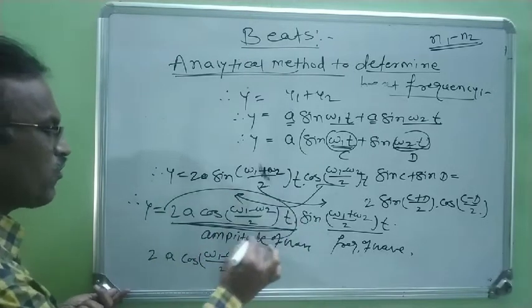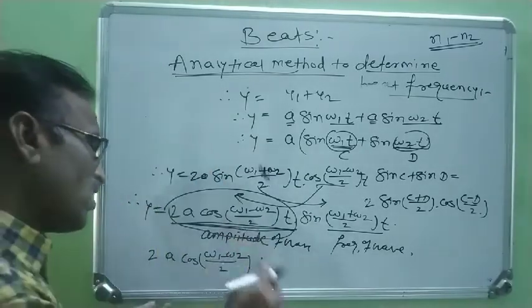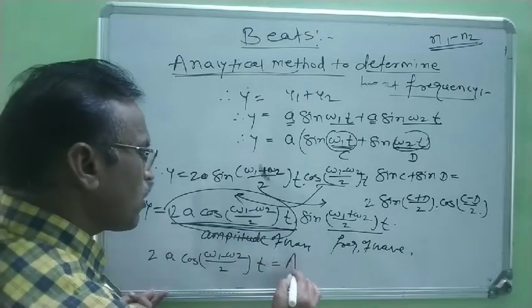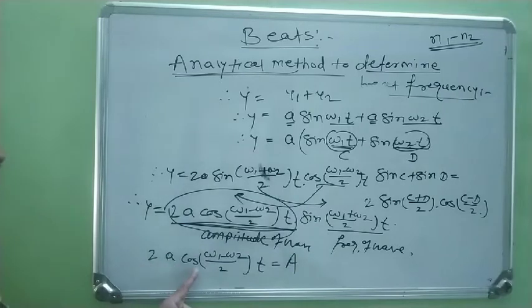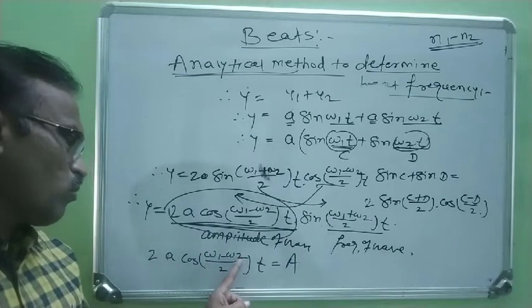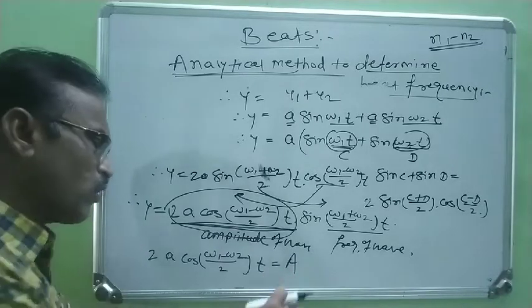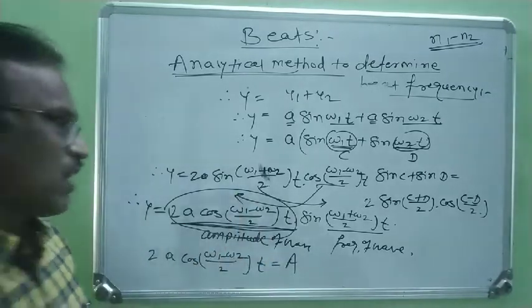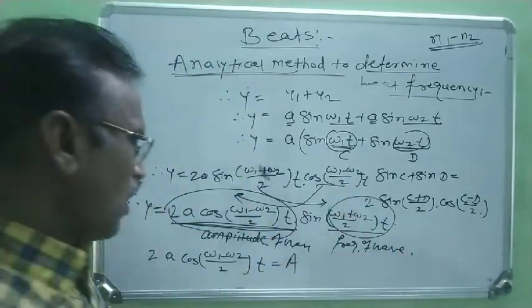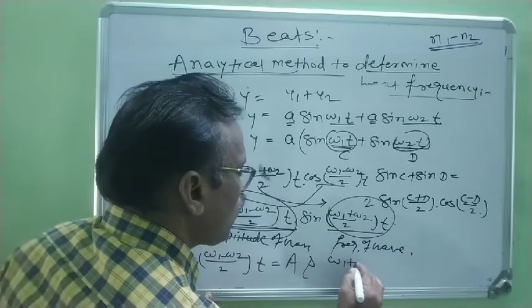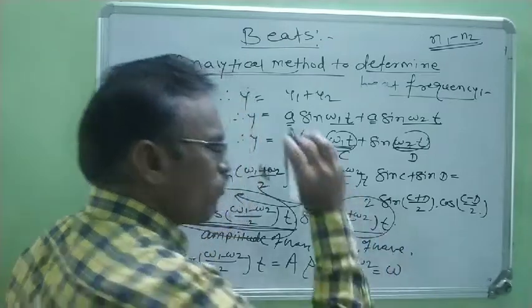This complete factor represents the amplitude of a wave, and the resultant amplitude is denoted by the symbol A. Therefore, this total factor 2a cos of (omega 1 minus omega 2)/2 into t is always equal to the resultant amplitude, denoted by A. And this other factor gives us the frequency of the wave, where (omega 1 plus omega 2)/2 is always equal to omega.